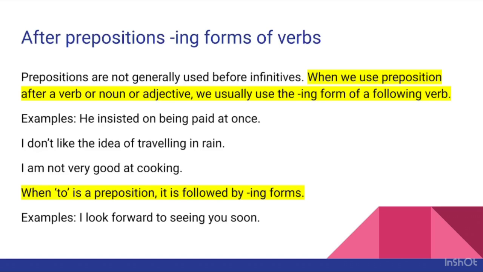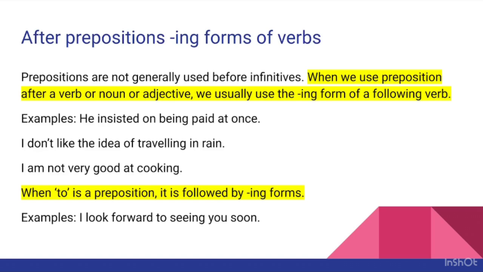All these are infinitives. So, when we use prepositions after a verb or a noun or an adjective, we usually use the ing form of a following verb. Let me explain with an example.